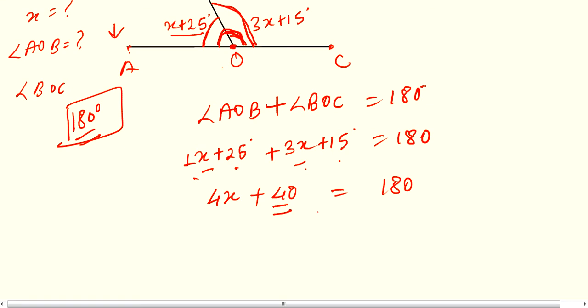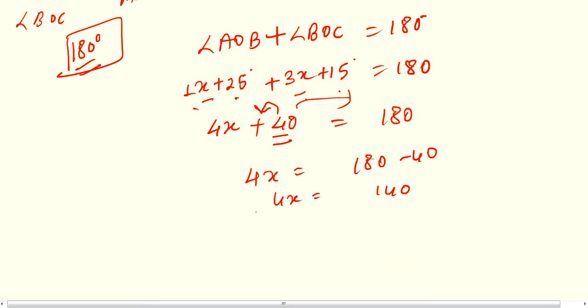Now transpose this 40 degree to the right hand side. In the left hand side you are having plus 40. On transposing to the right hand side, you have to subtract 40 from 180. So 4x equals to 180 minus 40. 4x equals to 140.